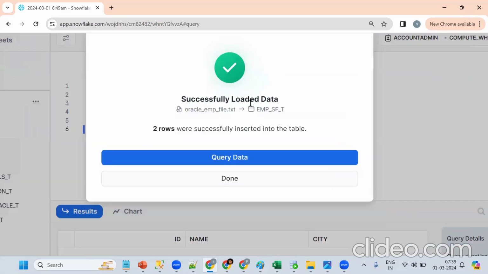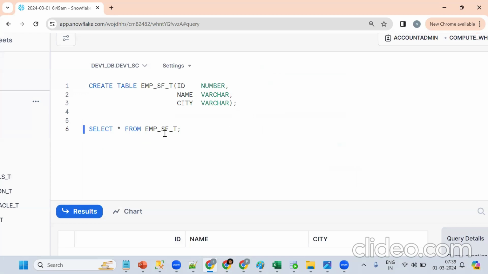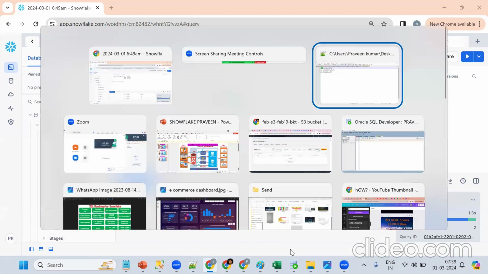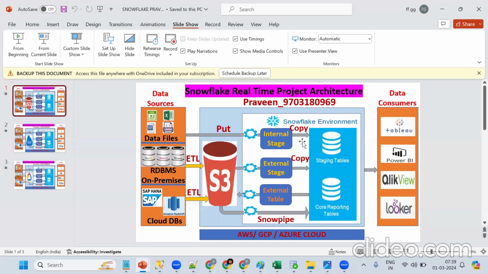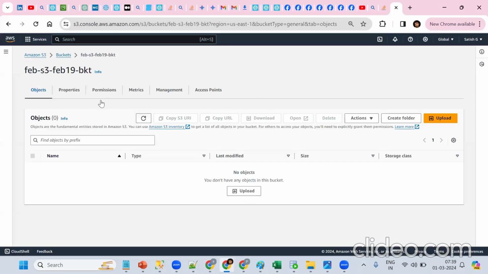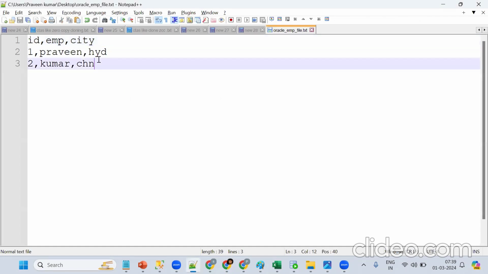So tell me what happened. From the file, this is called data migration from the local machine to Snowflake. Got the point? As you see, the data is there, 2 records. From the local machine we are trying to put data into Snowflake. This is one way. Now try to upload a different file; I'm just showing a high level.